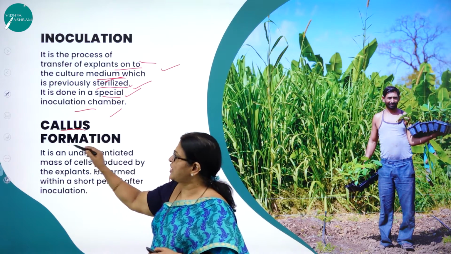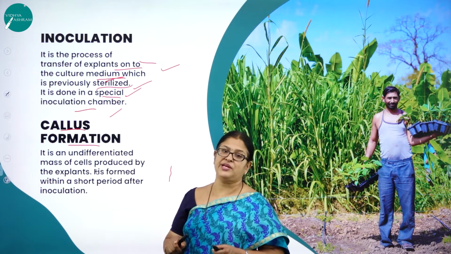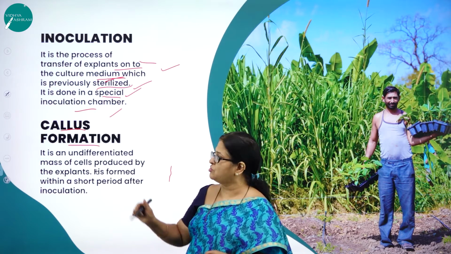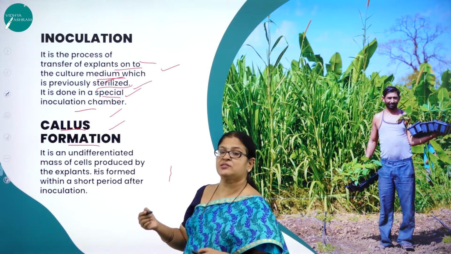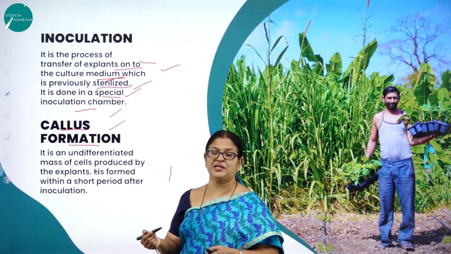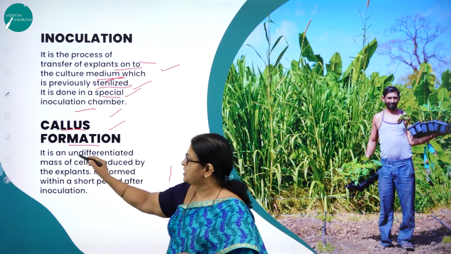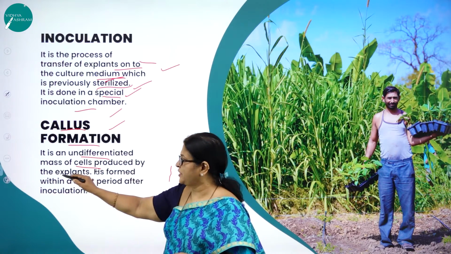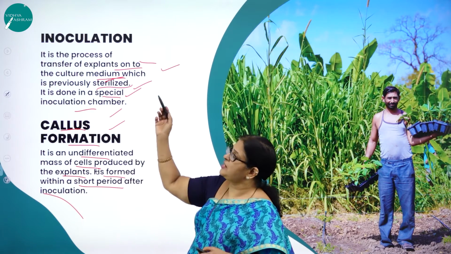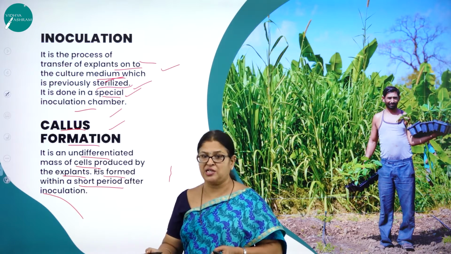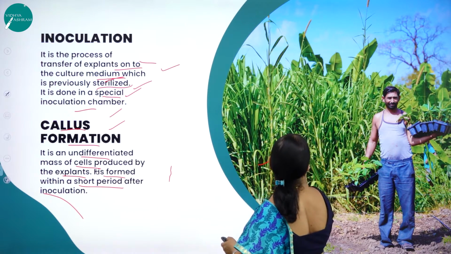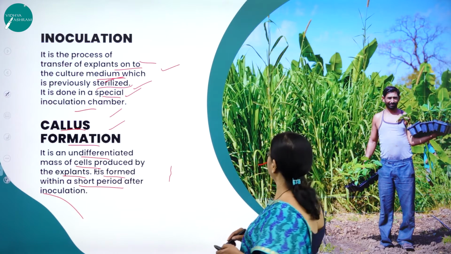And as I said, how is the callus formed? The cells of the explant will multiply and give rise to what? An undifferentiated mass of tissue called callus. This is a very important word to be learned. Callus is nothing but an undifferentiated mass of cells produced by the explants. It is formed within a short period after inoculation. Immediately after the explant is introduced into the culture medium, the callus is formed.